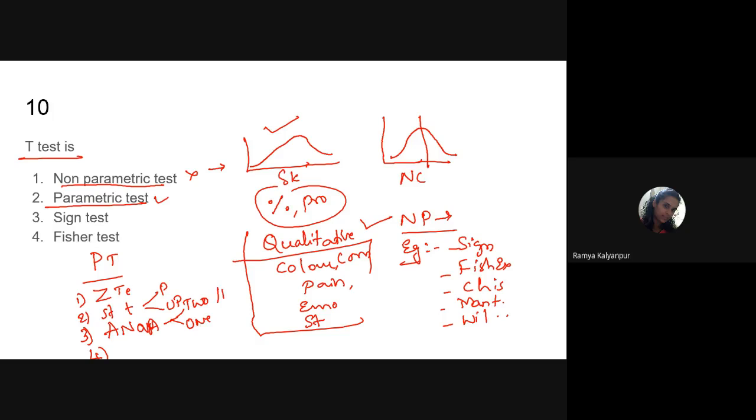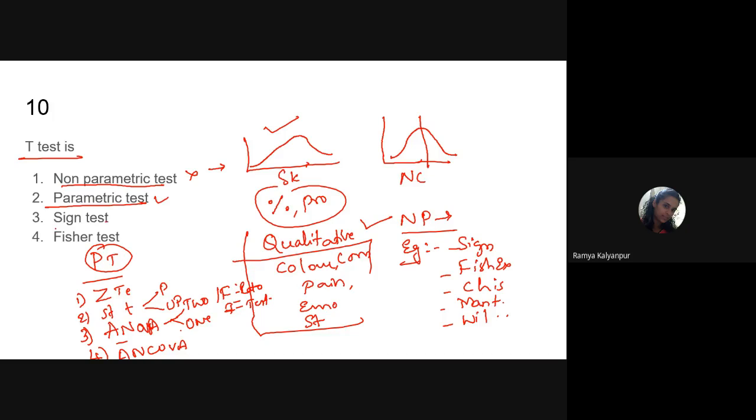ANOVA is also called the F test or F ratio. Remember this. This is an alternate name for ANOVA. Then another one we have is ANCOVA. This is also an example of a parametric test.